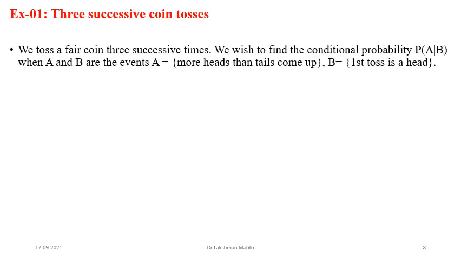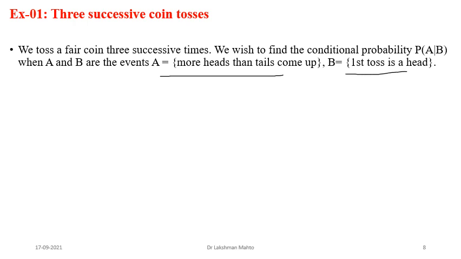So the question is this way: we toss a fair coin three times, successively. Then we wish to find the conditional probability of A given B. The question might also be the probability of B given A, depending upon the scenario. If someone is asking for the probability of A given B, that means B is the partial information and A is the event whose probability we want to find. A and B are defined this way: A is the event that more heads than tails come up in these three tosses, and B is the event that the first toss is a head.